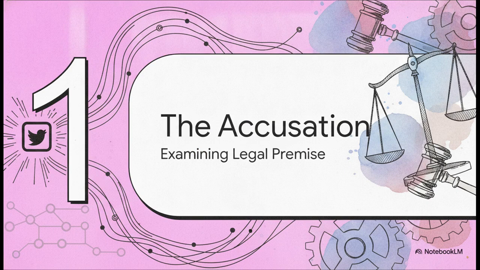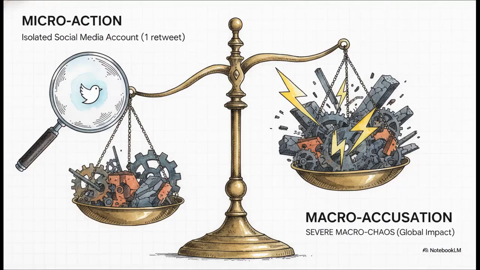Section 1. The single retweet accusation, where we examine the legal premise. Okay, so here are the objective facts of the accusation based on the source documents. We've got a defendant whose social media account has under 100 followers and historically essentially zero engagement. Yet this individual is being charged with causing severe macro chaos through just a single retweet of a post. The glaring disparity here is wild. It's between a micro action, just a single click from an unknown account, and the macro accusation of severe societal disruption.